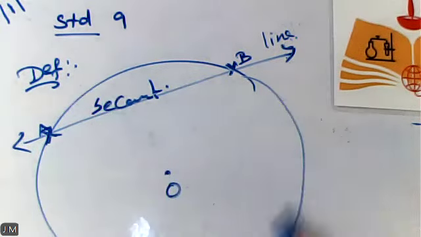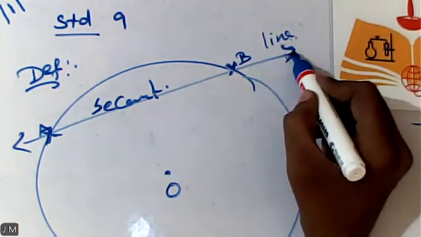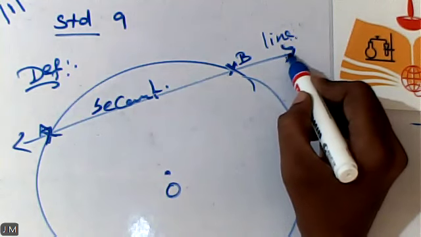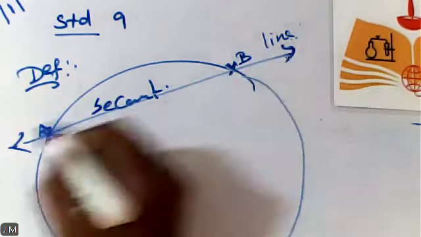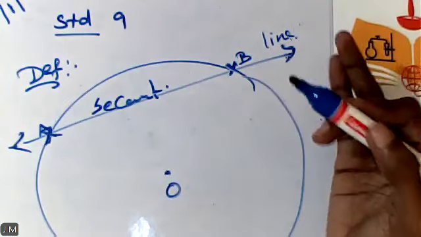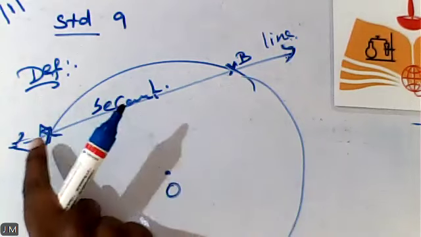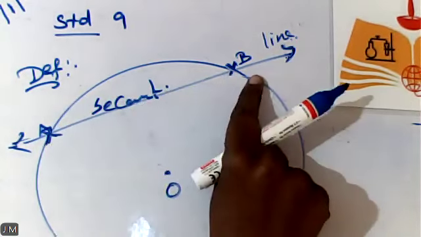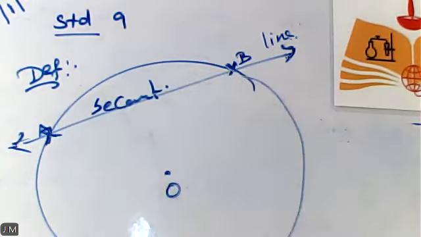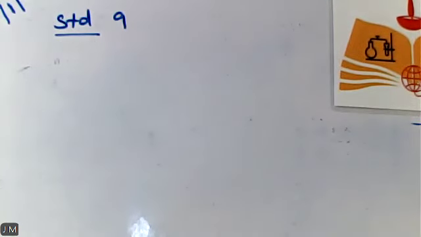So what is called the secant? First you are supposed to start writing the sentence from the word line, ray or secant or whatever it is. So a line which intersects the circle at two distinct points is called secant. Okay? Am I clear? Next, we will move on to the important theorem.